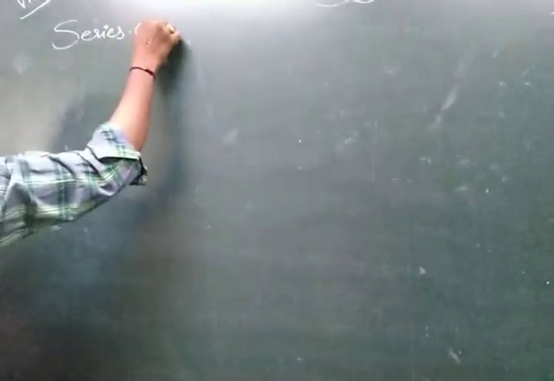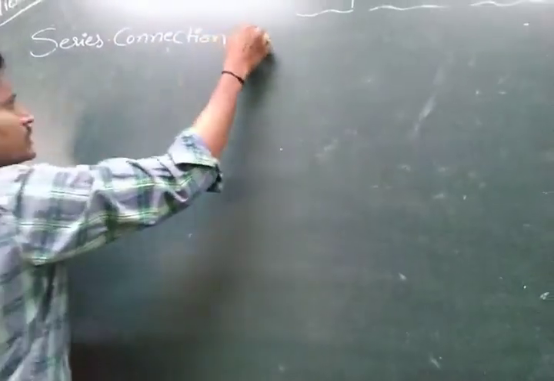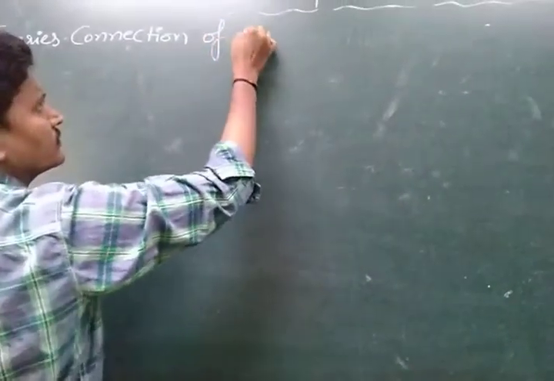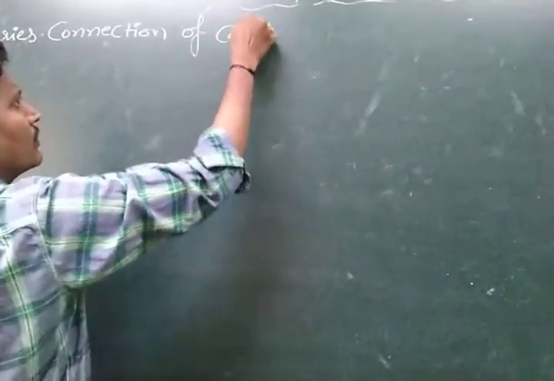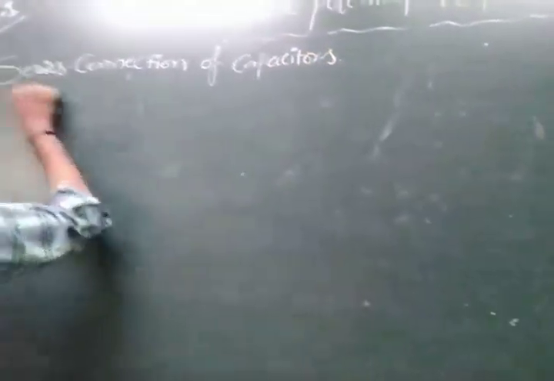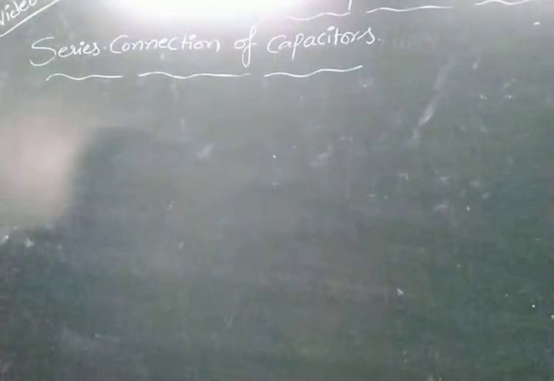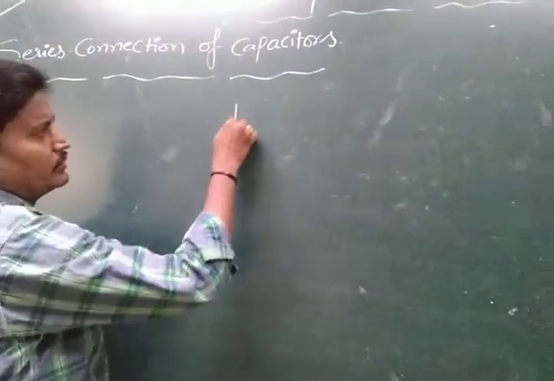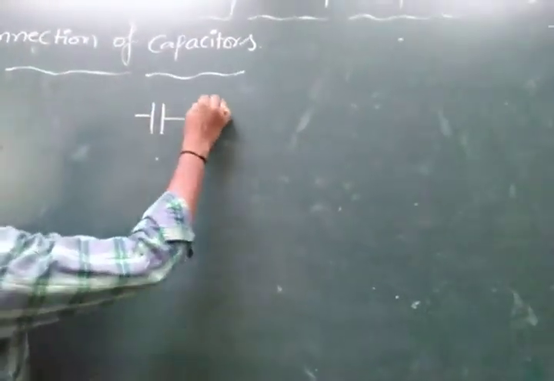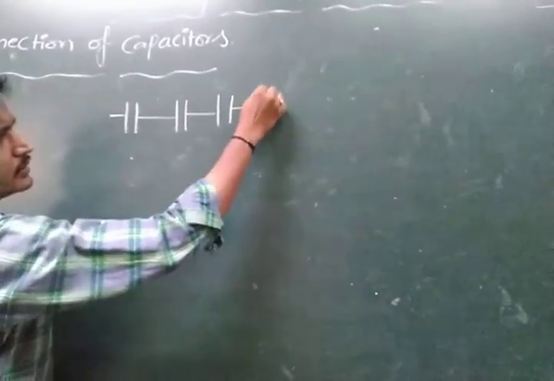Series connection of capacitors. When capacitors are connected in series, what is the effective capacity? So this is the first capacitor, next second and third and so on.